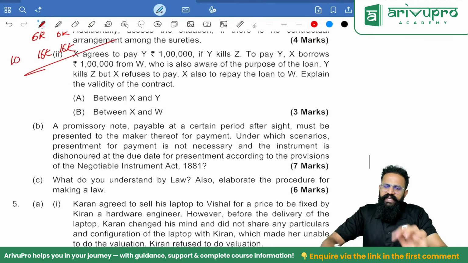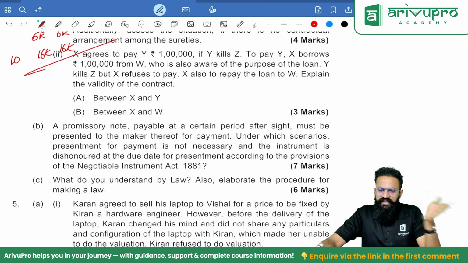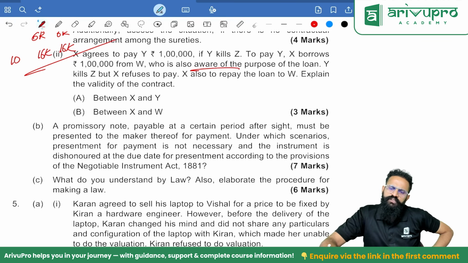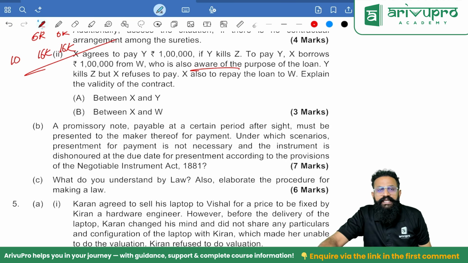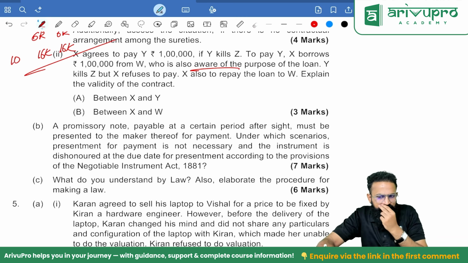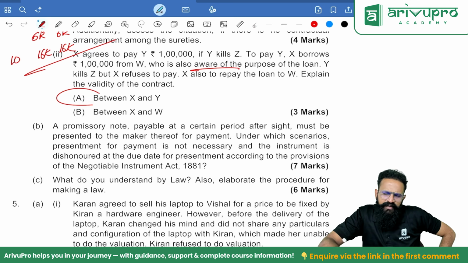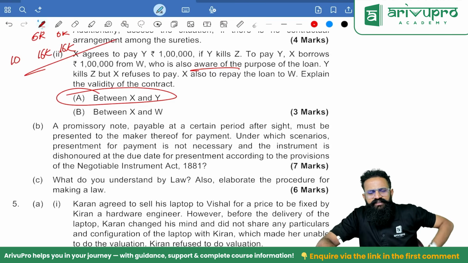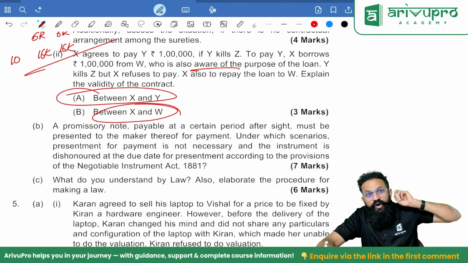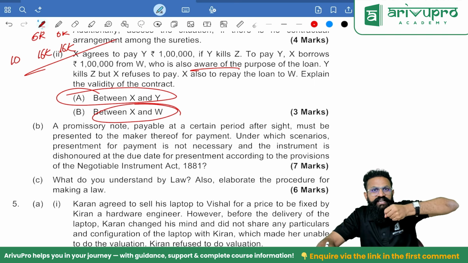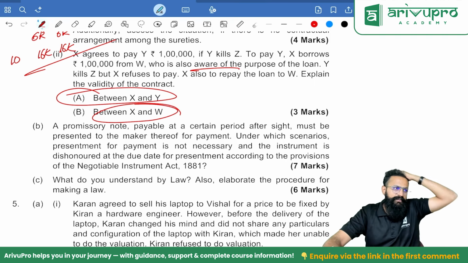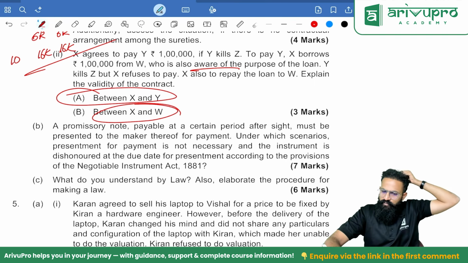Remember and go. X agrees to pay Y 1 lakh if Y kills Z. To pay Y, X borrows 1 lakh from W, who is also aware of the loan. So people, illegal agreements, agreements connected with illegal agreements will also be considered as void. So the contract between X and Y directly is illegal. X and W, because W is aware that the money will be taken and given for this purpose, any agreement connected, people, will also be considered as void.